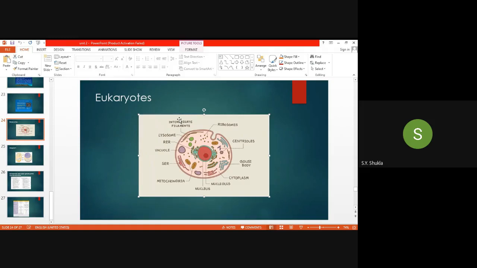One is the microfilament, second is the intermediate filament, and third is the microtubule. Depending upon their size, from the smaller to the larger one, the names of the cytoskeleton are defined. Now, what is the function of these basically?